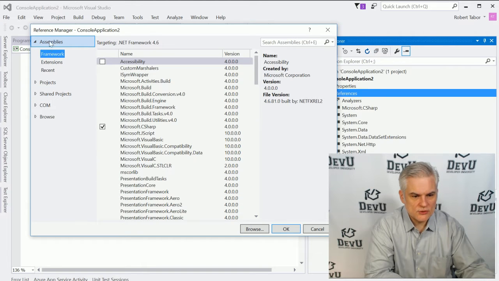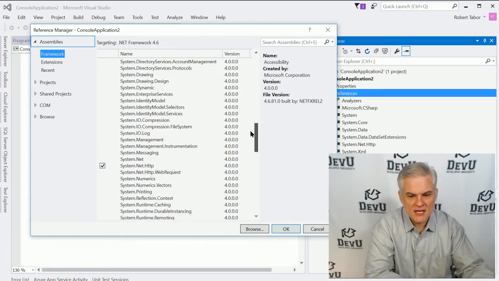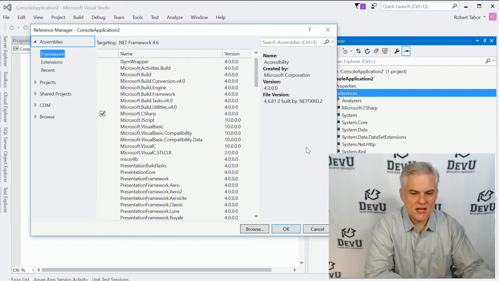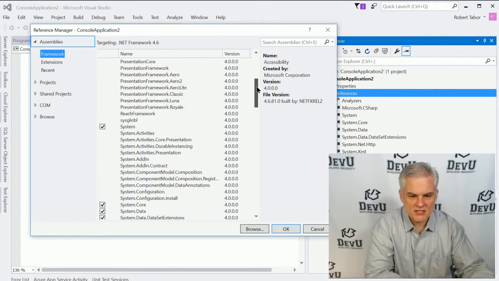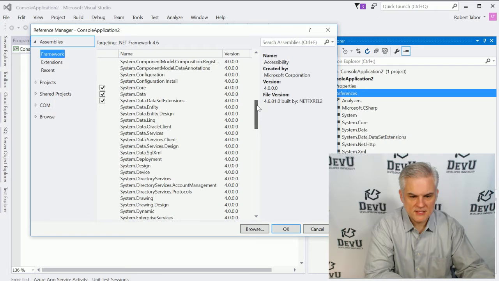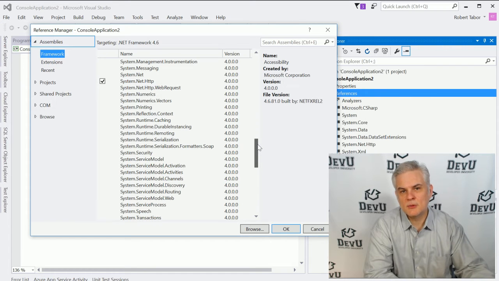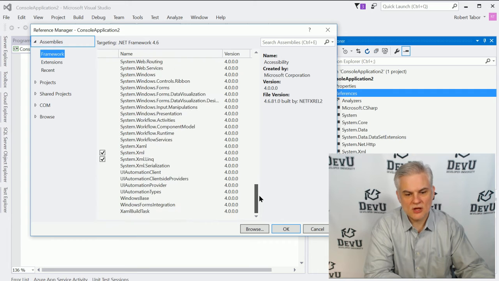We want to choose the framework, and these are all of the assemblies that are part of the .NET Framework class library. All right. And you can see that there's already check marks next to a number of the system.this, system.that, system.net.http, and these contain a number of different classes, each with many methods, and these are just automatically accessible.